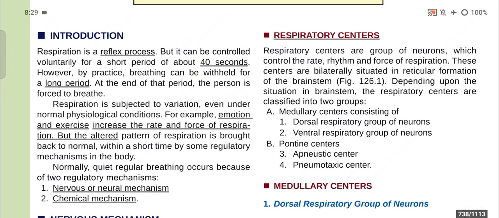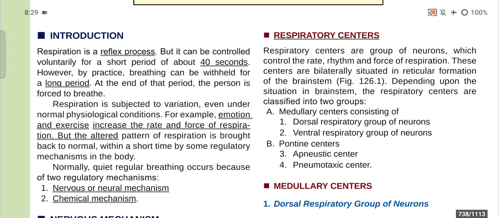First of all, we have introduced what is respiration. Respiration is nothing but a reflex process. It can be controlled voluntarily for a short period of about 40 seconds, and however by practice a breathing can be withheld for a longer and longer period, and at the end of the period the person must be forced to breathe.